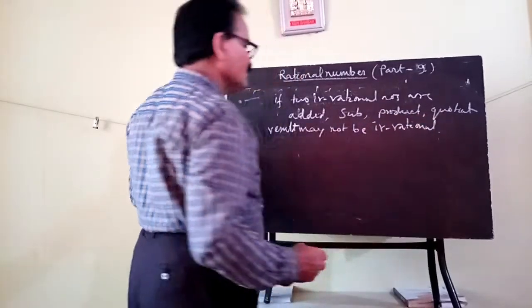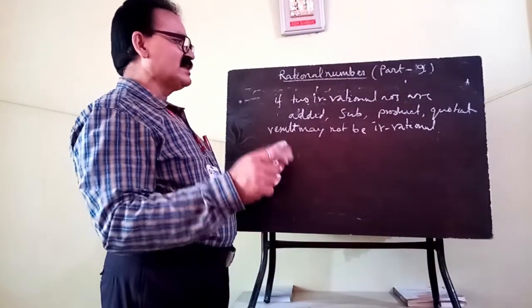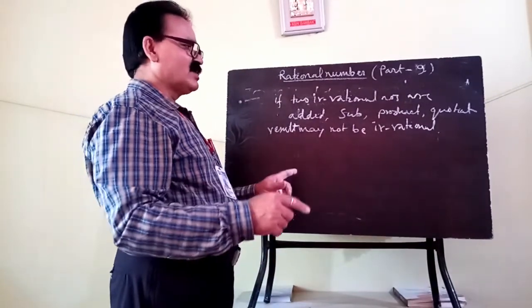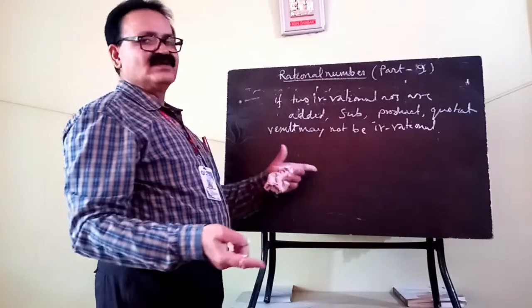That means when two irrational numbers are added, subtracted, multiplied or divided, the result may not be irrational.